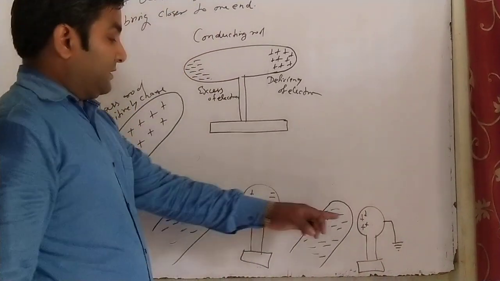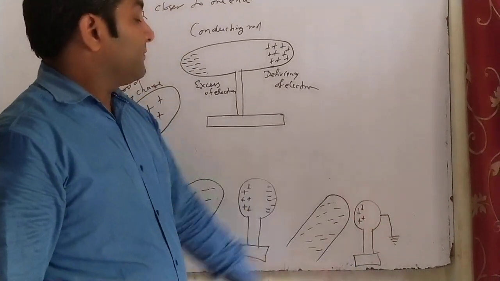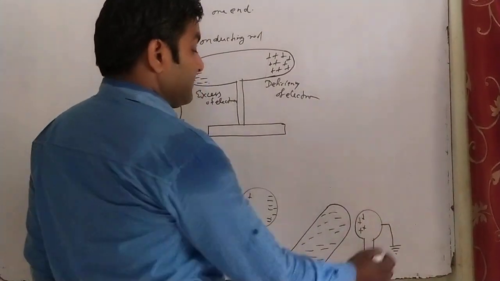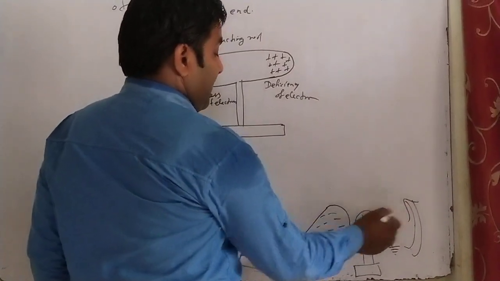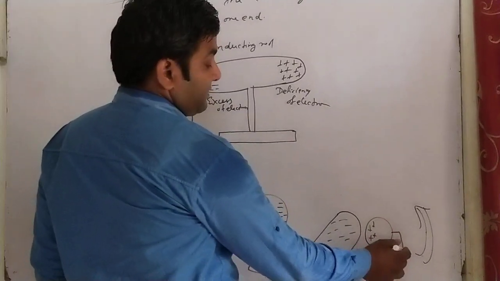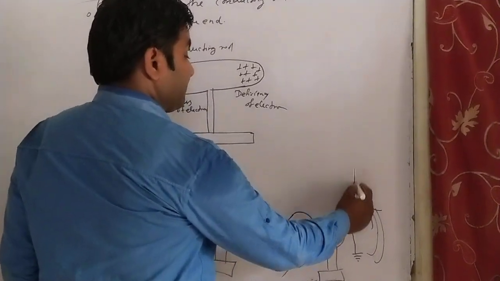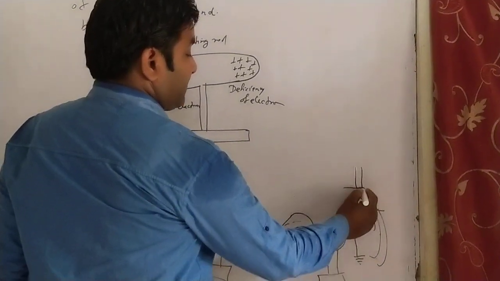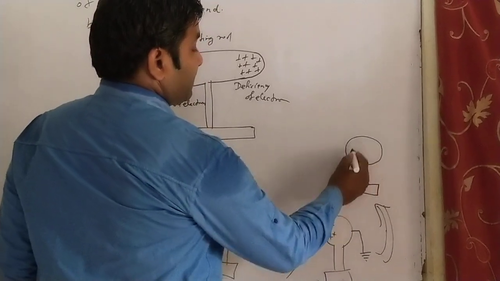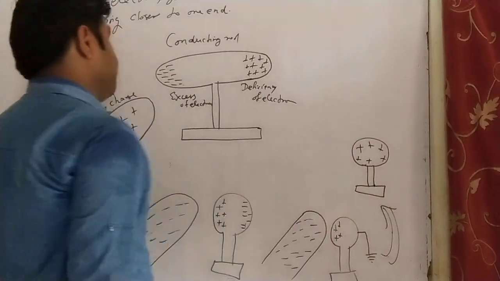It means the negative charge on the other side disappears, or you say it neutralizes to earth. Then after removing this glass rod and breaking the earth connection, the conducting sphere remains with only positive charge.